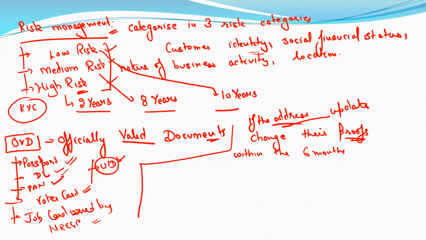Passport, driving license, PAN, voter card, job card issued by NREGA, and UID are all considered to be OVD. There are 6 OVDs, and all are considered to be OVD. If there is any address update, then they have to provide fresh proof of address within 6 months.